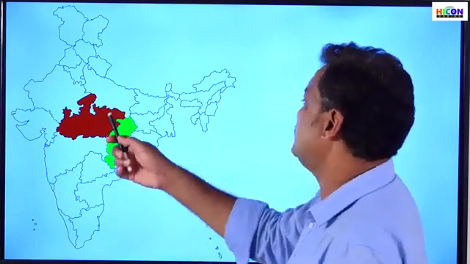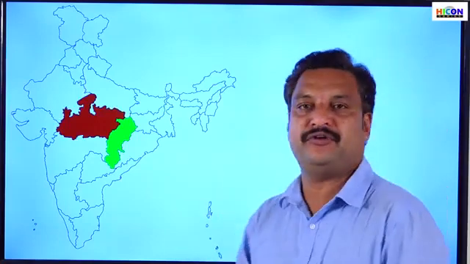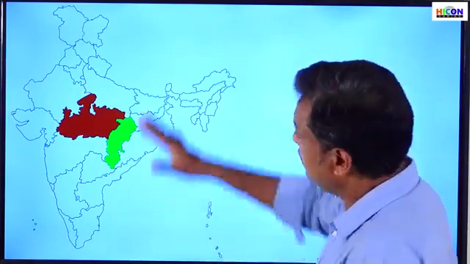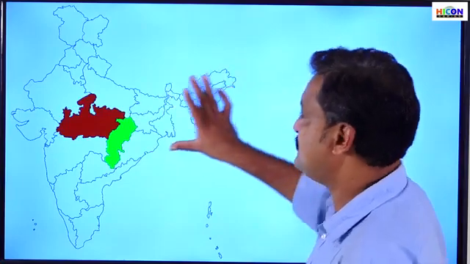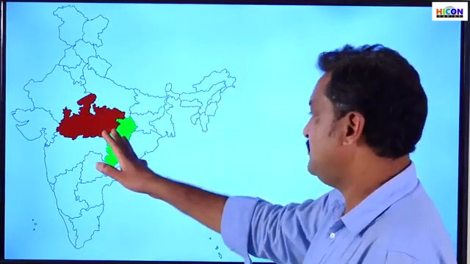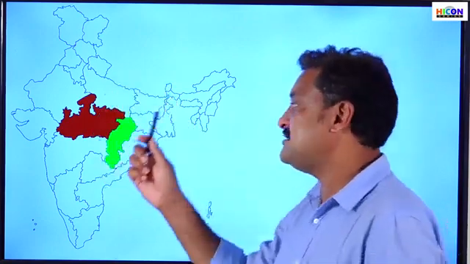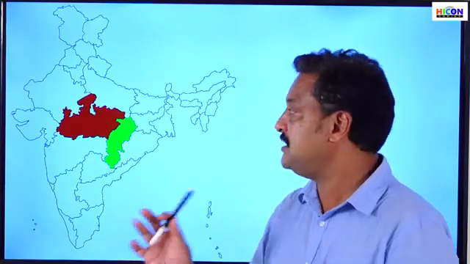So these 2 states, Madhya Pradesh and Chhattisgarh, are known as the central states of India because they lie in the center part of the country. Madhya Pradesh and Chhattisgarh are in the central part of the country, and because of this reason these 2 states are known as the central states of India, right?